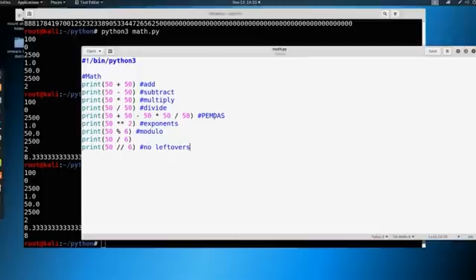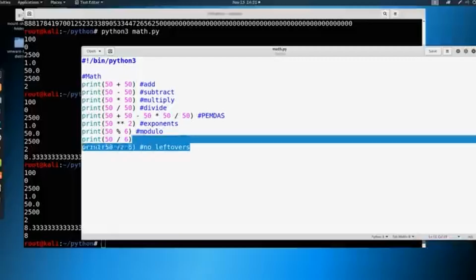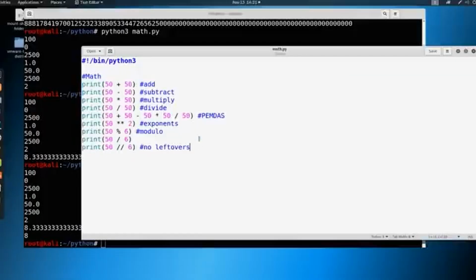There's also math modules, which we haven't gotten to yet, but there are additional math items that we can pull into this, like bringing in random numbers, for example, and other things that we can do more advanced calculations in Python. But as a base, it does quite a bit for us, and it is essentially a built-in calculator, so we can do quick math on the fly if we need to. So let's go ahead, and from here, we're going to move on to the next video where we're going to start talking about variables and methods.